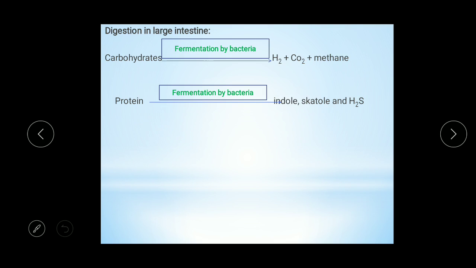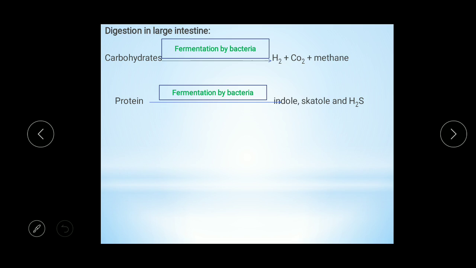Then digestion in the large intestine. Some remaining carbohydrates and proteins are digested in the large intestine with the help of fermentation by bacteria. Carbohydrates, by bacterial fermentation, are converted into H2, CO2 and methane, and protein is converted into indoles, skatole and H2S.